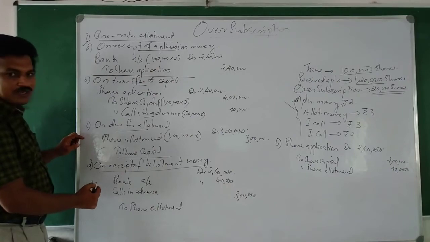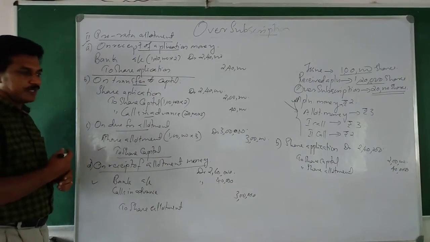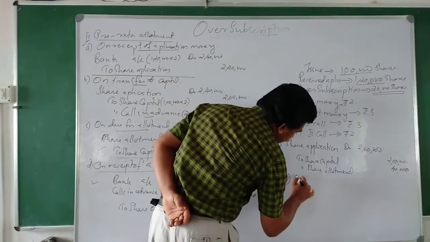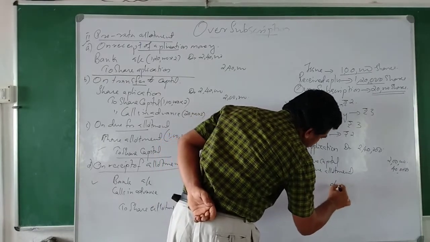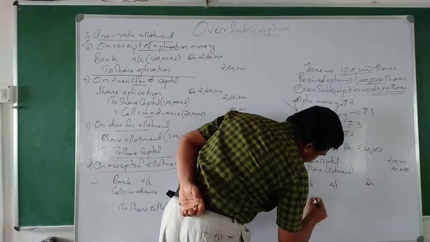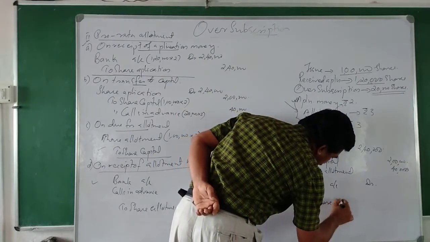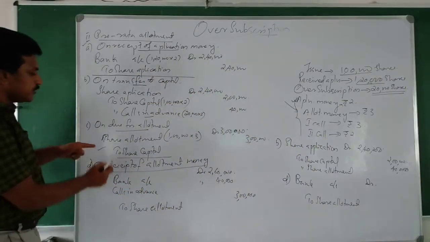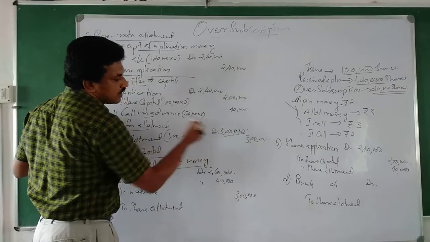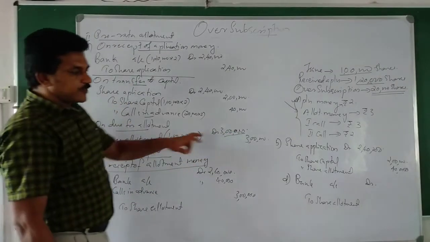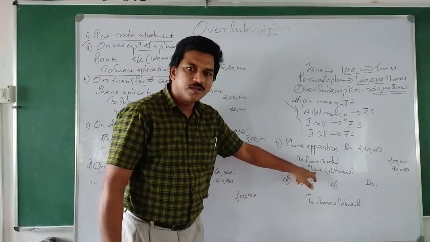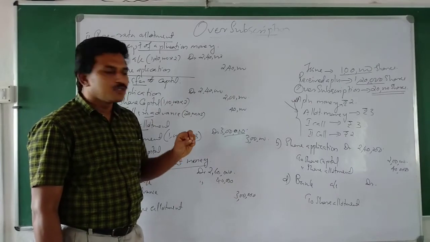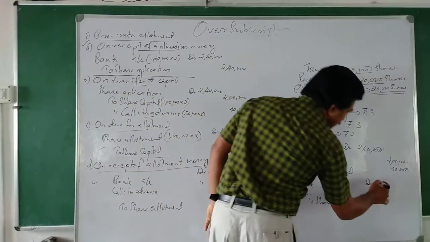Okay. Then after that the third entry also is the same, it has no change. Fourth entry we will make some change. How will it be? That is what we are going to write. Fourth entry, what is the journal entry? Bank account debtor to share allotment. Share allotment due, how much? 3 lakh. 3 lakh is the due amount. Out of that, how much is already transferred here? 40,000 is already transferred. So remaining how much? 2,60,000. That we can write.